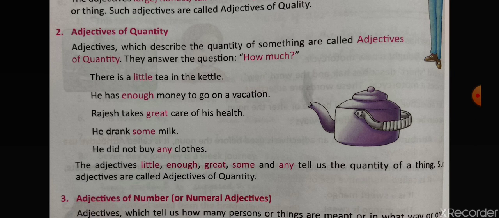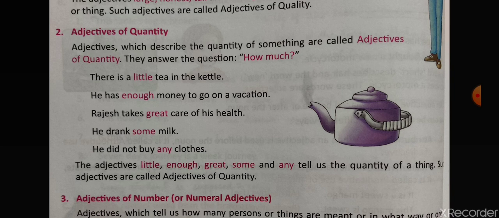In this sentence they are saying there is a little tea in the kettle. Okay, we know that there is a little tea in the kettle, but we don't know how many cups. If I ask how much tea is there, you will reply, ma'am, a little. And if I ask how many cups it will fill, you will not be able to tell until you put the tea in the cups. So this is the difference between adjective of number and adjective of quantity.